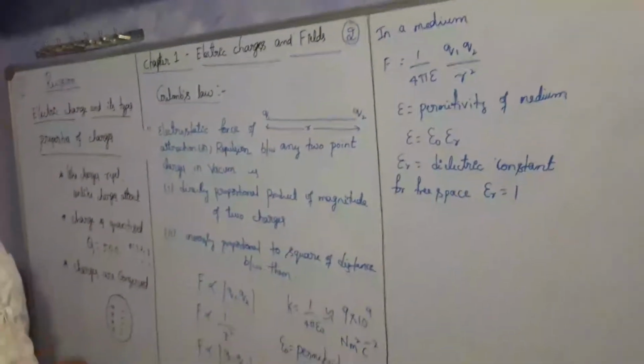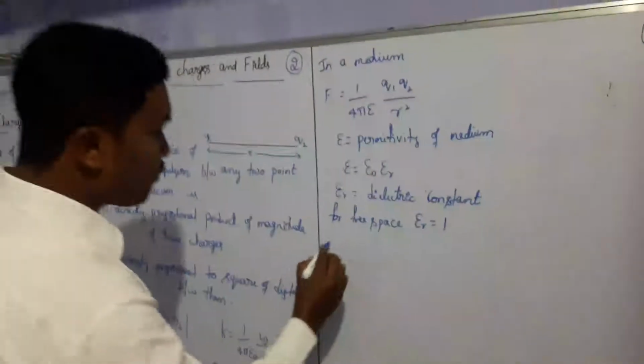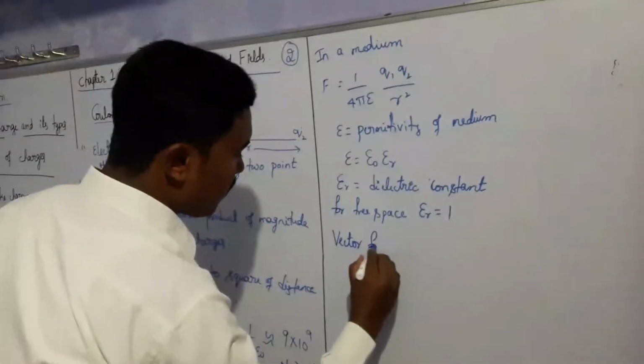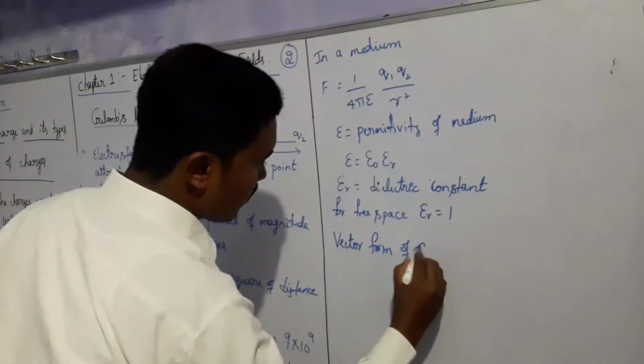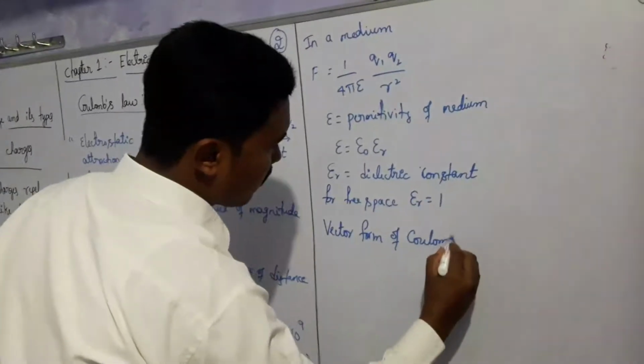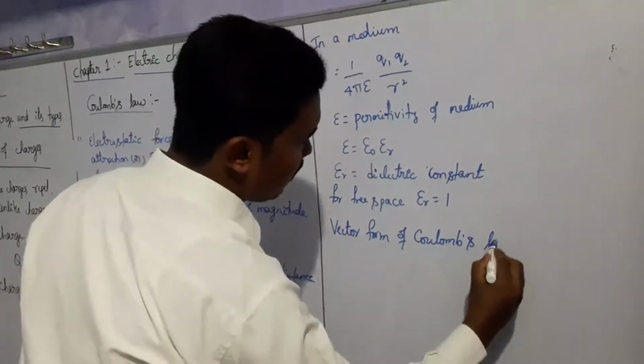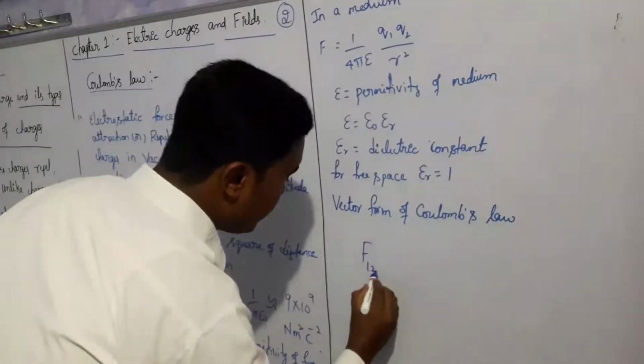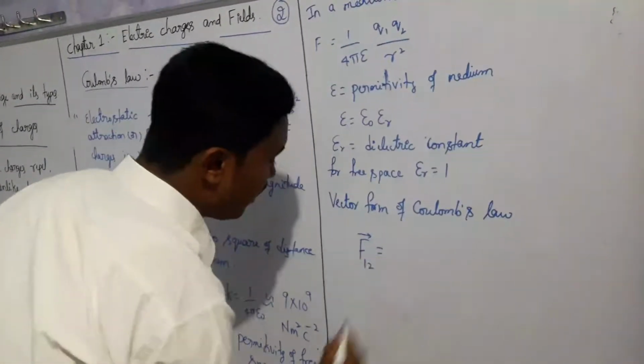If you take the vector form, how will we write it? Vector form of Coulomb's law. We will write F12, and I will explain further.